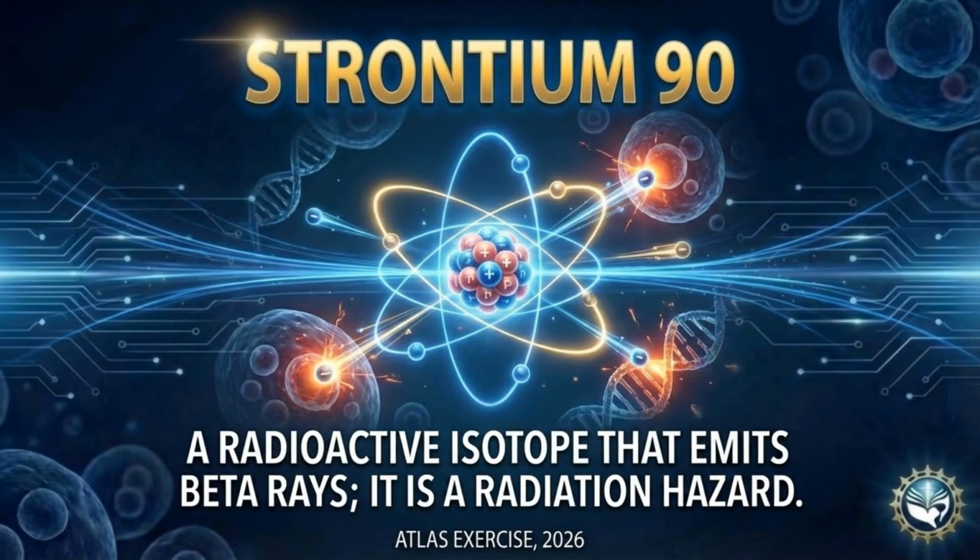Strontium-90 is a radioactive isotope that emits beta rays. It is considered a radiation hazard. Definition: a radioactive isotope produced during nuclear fission in nuclear reactors and atomic weapons testing. Why it matters in nutrition/health. Strontium-90 behaves chemically similar to calcium, so the body can absorb it and store it in bones and teeth.